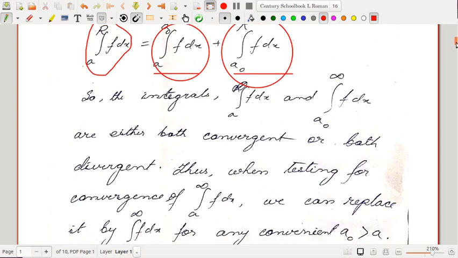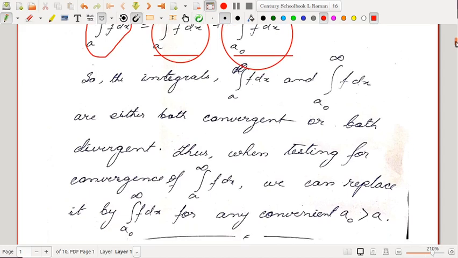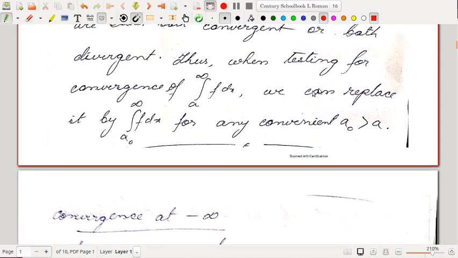So the integrals a to infinity f dx and a naught to infinity f dx are either both convergent or both divergent, because each can be written as the other plus some constant. If one converges, then the other will converge. If one diverges, the other will diverge. Thus when testing for convergence of a to infinity f dx, we can replace it by a naught to infinity f dx for any convenient a naught greater than a.